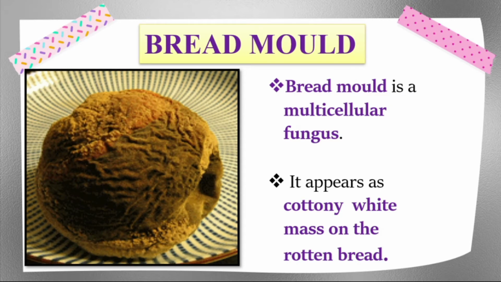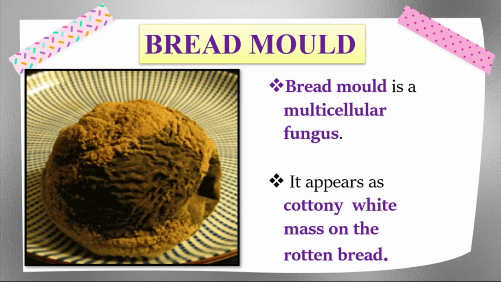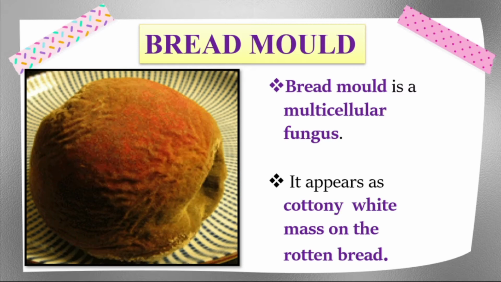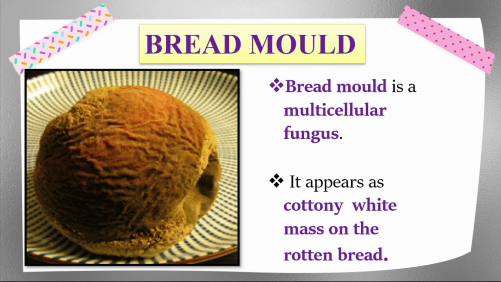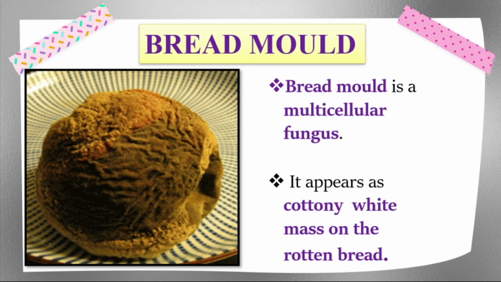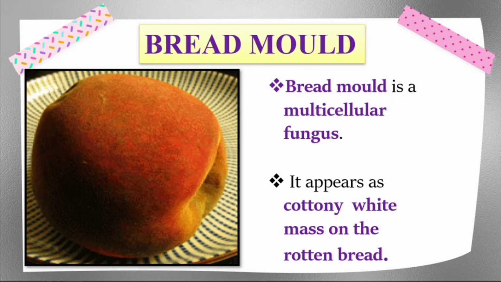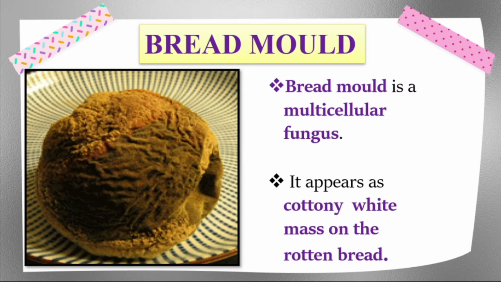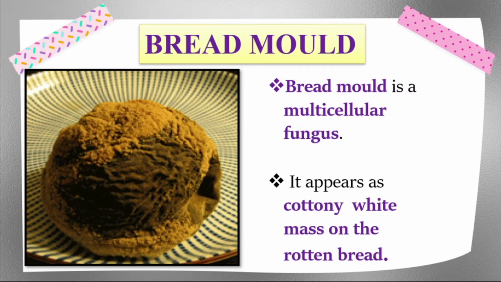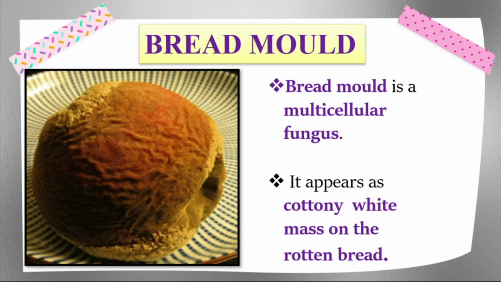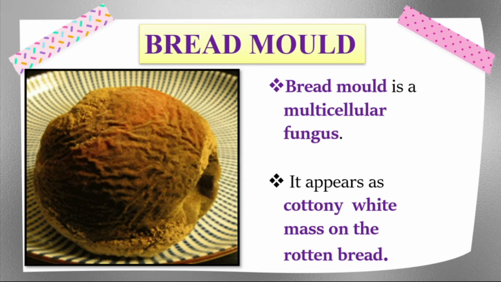Bread mold is a multicellular fungus. It appears as cottony white moss on the rotten bread. Normally we take bread, keep it on an open surface, and sprinkle a few drops of water. After a few days, what happened? We can see clearly cottony white moss on the rotten bread. It looks like cotton, the cotton we use on an injury. If you separate the cotton, it looks the same as what we see on the bread mold. So bread mold is a multicellular fungus.